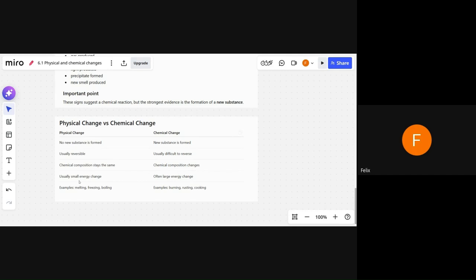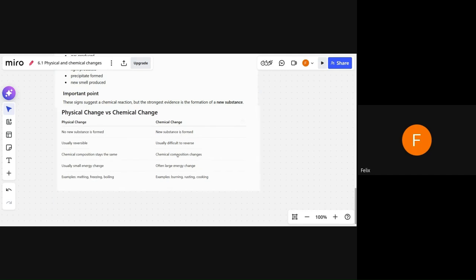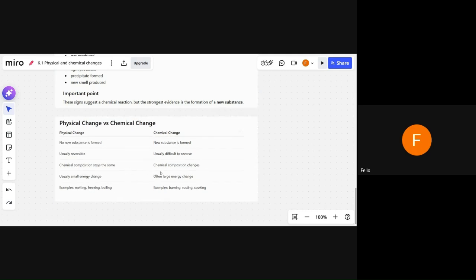New things are created. In a physical change, there is usually a small energy change, but in a chemical change, often a large energy change is involved. And examples again: melting, freezing, and boiling for physical change, and burning, rusting, and cooking are some of the very basic examples of a chemical change.